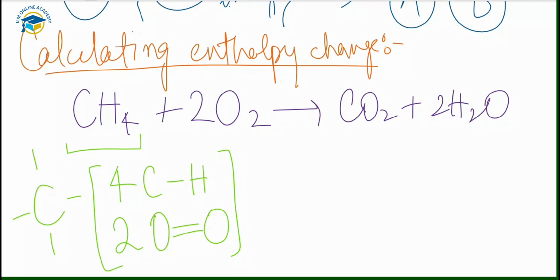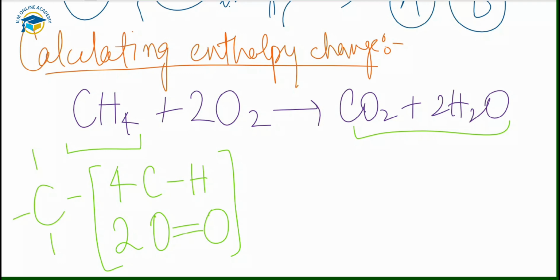Next we will figure out the bonds on the product side. Now we'll move towards the product side.